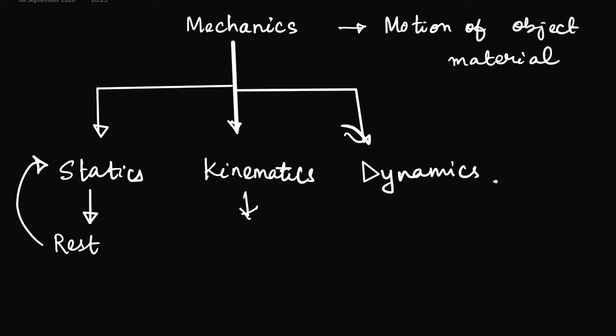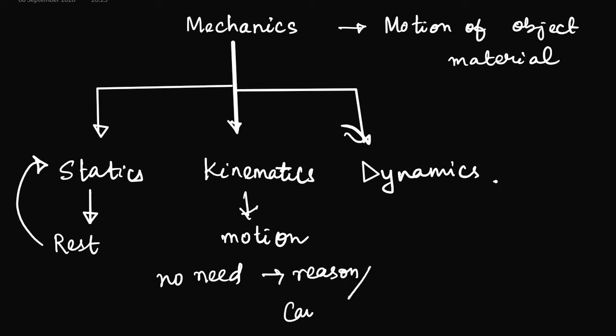Now it deals with the motion of the objects, of course, but there is no need to deal with the reason or cause of motion. Okay, we are not digging deep, we are just seeing how the motion is happening, and we are just observing the motion itself without digging deep into the reason or cause behind it.